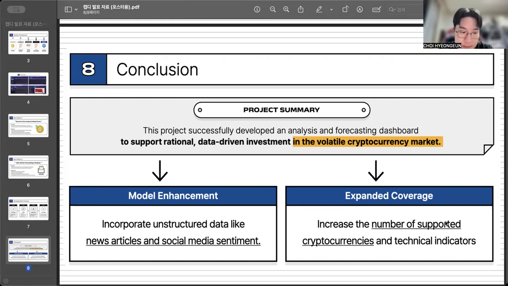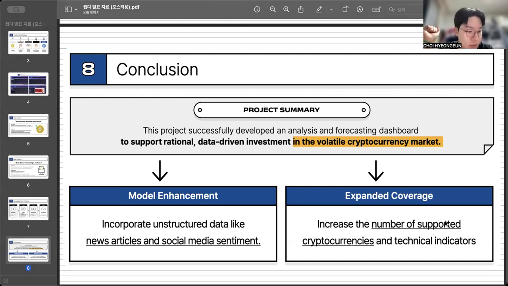For our future enhancement, we plan to incorporate unstructured data like news articles or social media sentiment. As you know, in 2025, the words from Trump caused historic liquidations on Bitcoin. By analyzing news articles and social media sentiment using NLP, we believe we can significantly improve our model's accuracy.